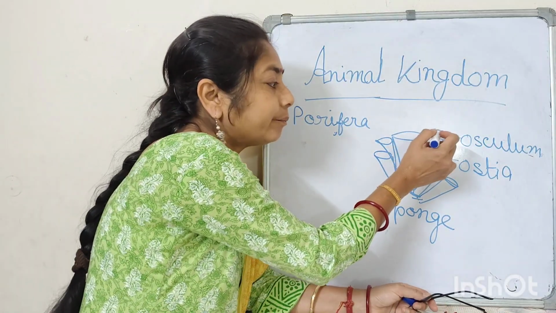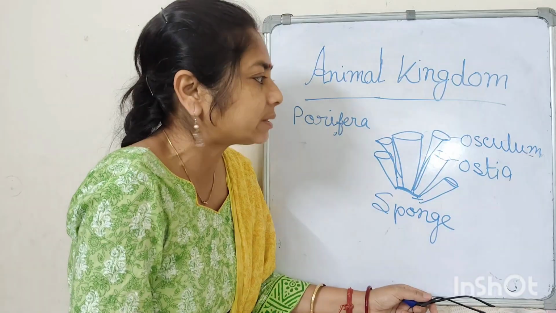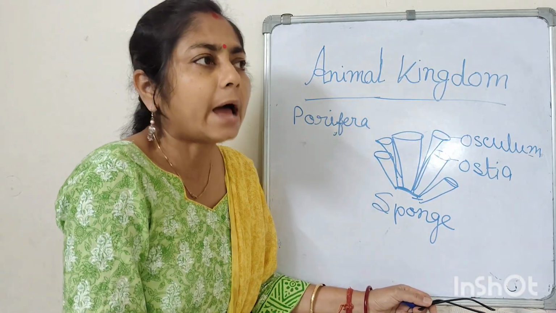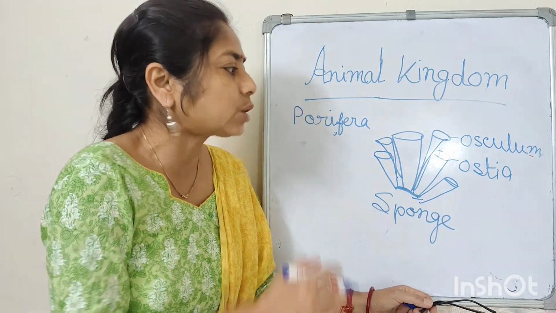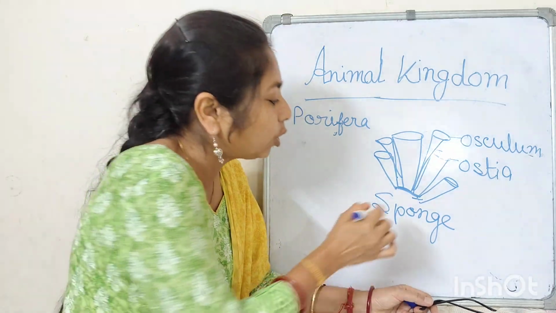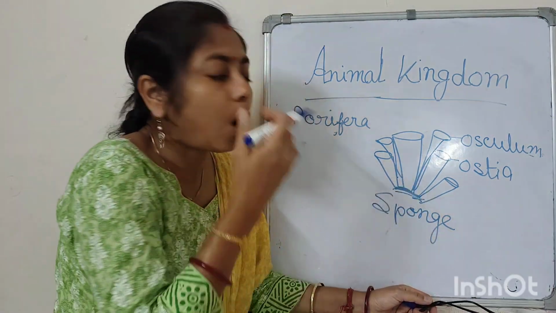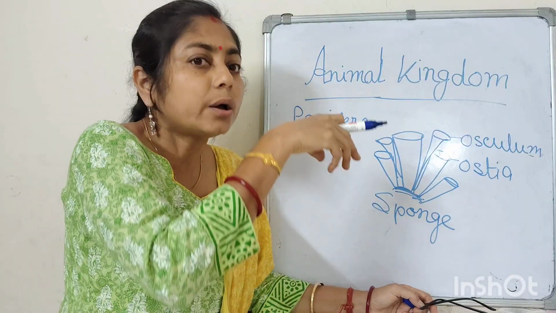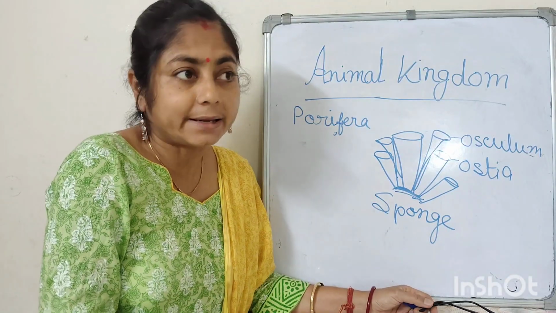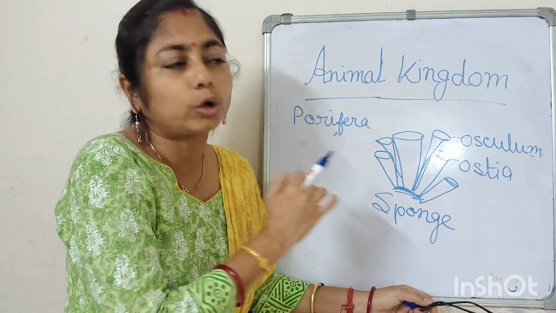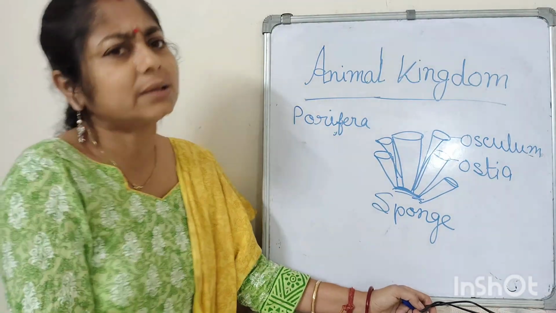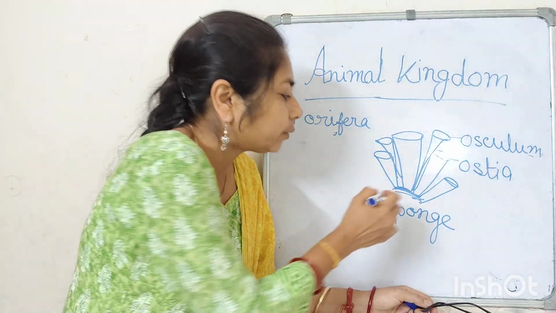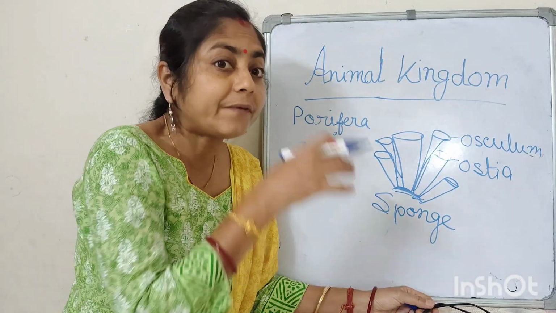And there is a big hollow, this big pore, called the osculum. And these animals have lots of small pores, called ostia. But look, there is a fixed point, meaning the animal is attached in one place, at the bottom of the marine water. In general they are marine, and some are in fresh water. But at the bottom they can't move. They are fixed in one place.